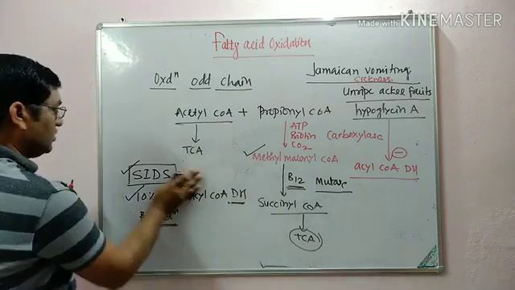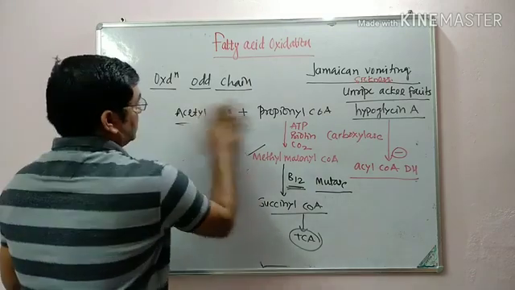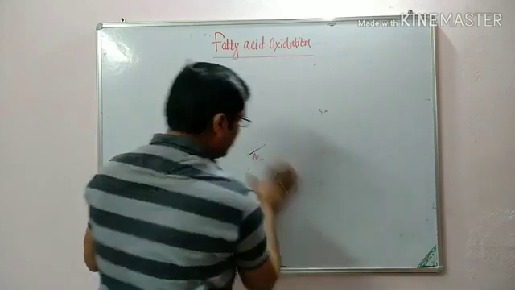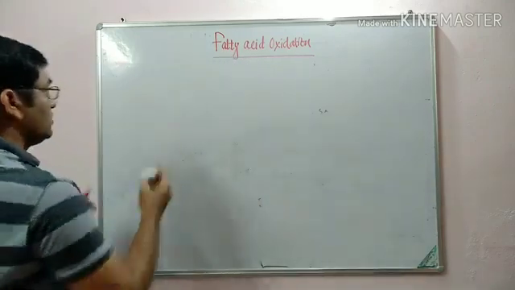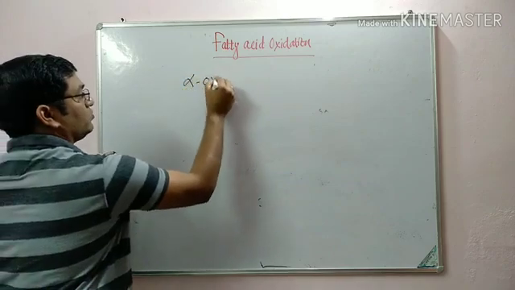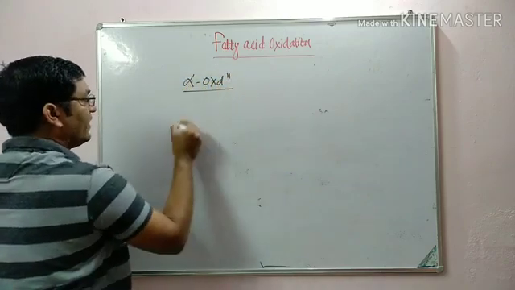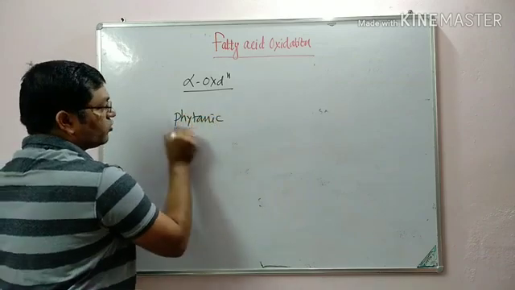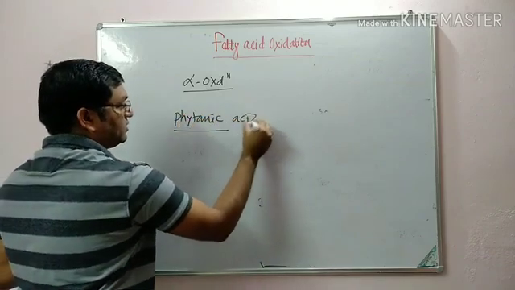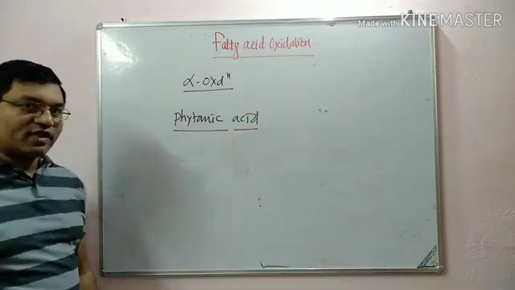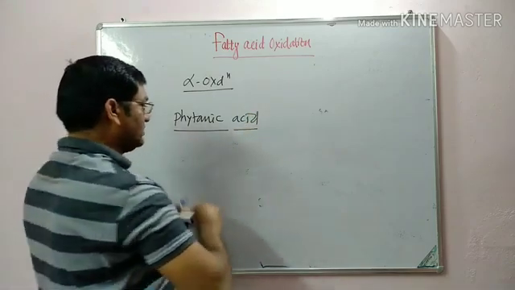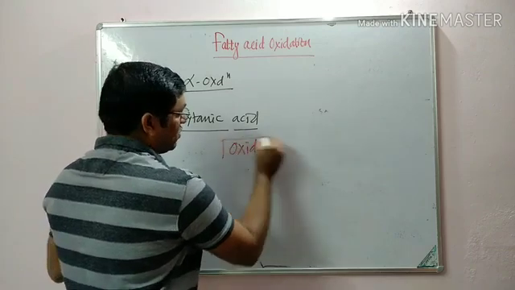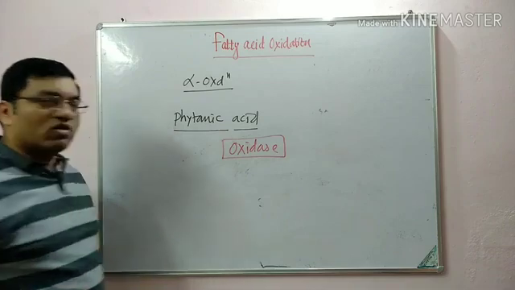Now coming to the alpha oxidation. This alpha oxidation is specially the oxidation of phytanic acid, which is present in dairy products, and it is with the help of phytanic acid oxidase. Phytanic acid oxidase occurs in the